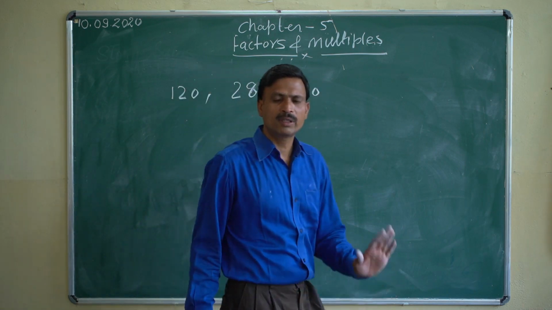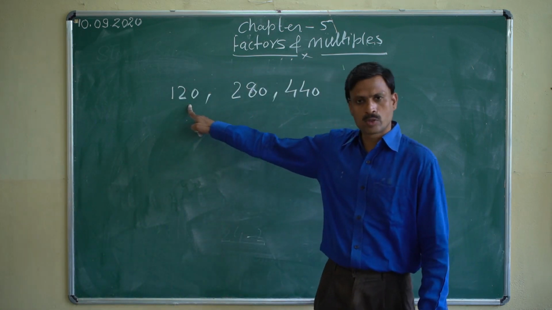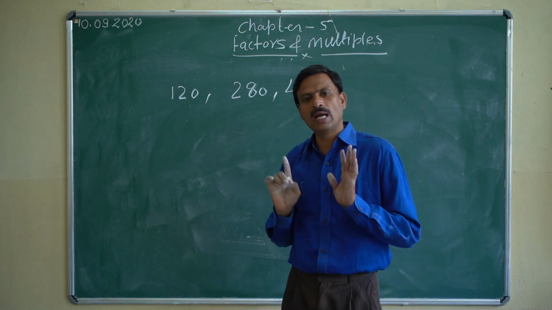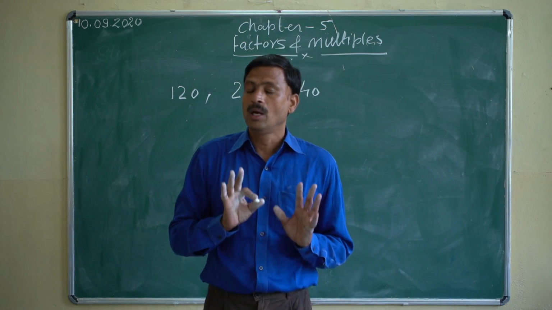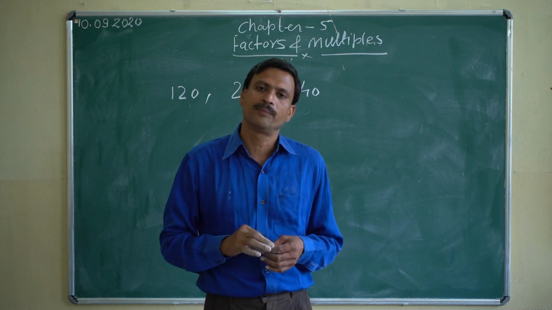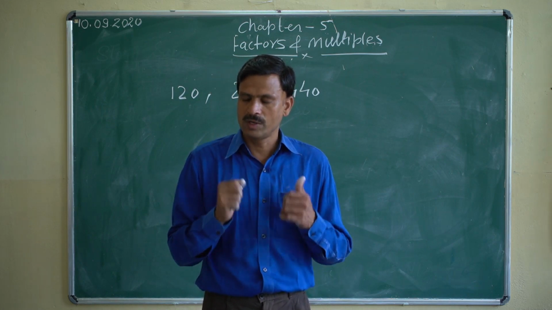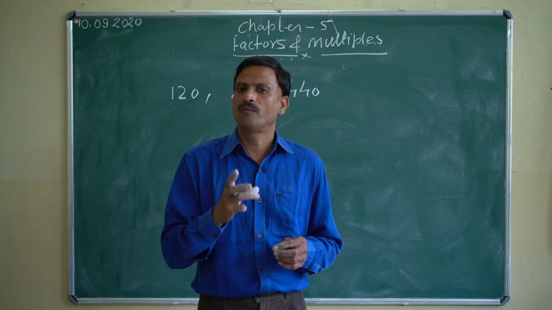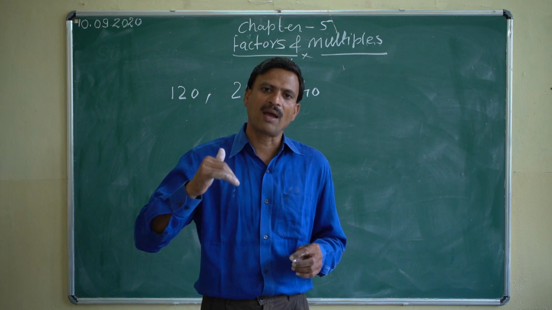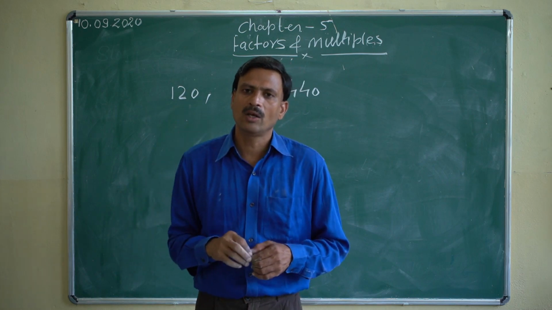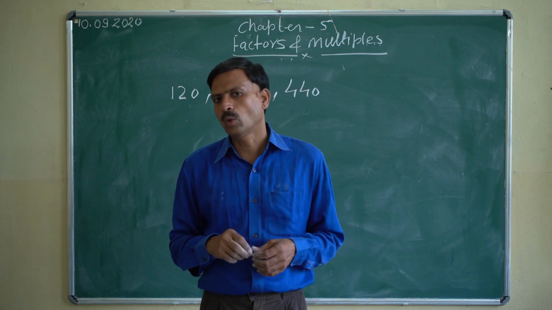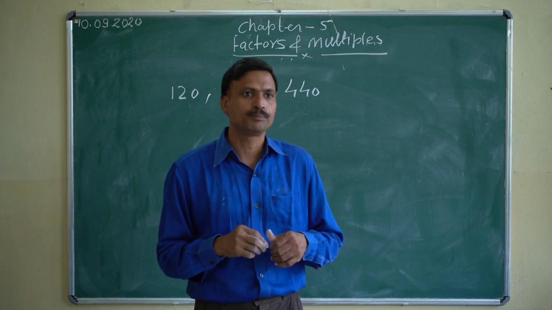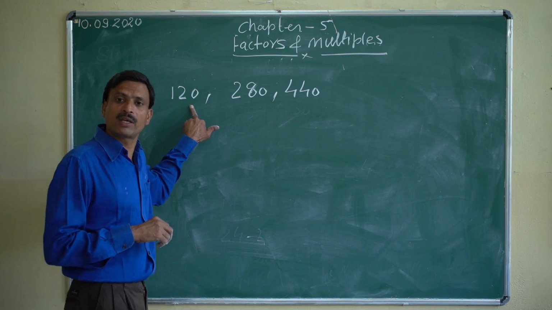See, we have three numbers: 120, 280 and 440. We'll find out their HCF and LCM by one method, that is prime factorization. First I am telling how we can find the HCF and LCM of the given numbers by the prime factorization method. The meaning of prime factorization, as I told you already in the last class, here I am showing you. We'll find out the prime factors of